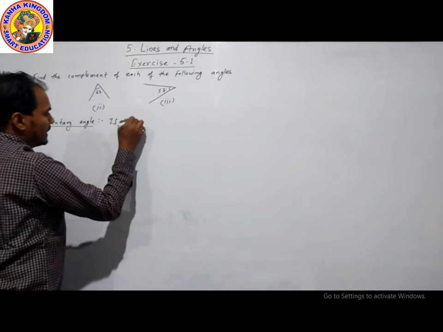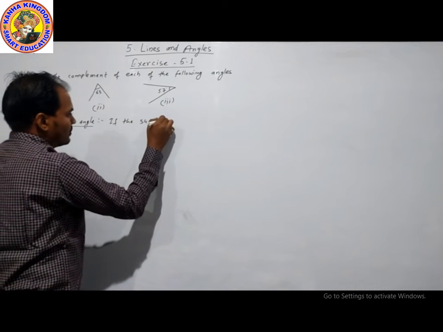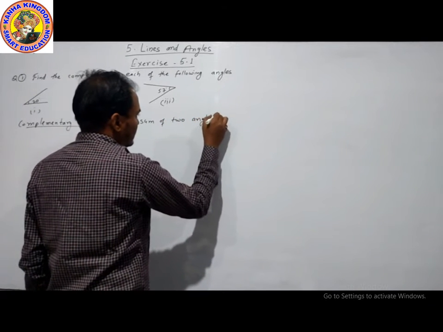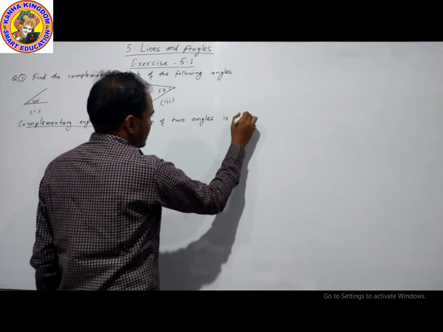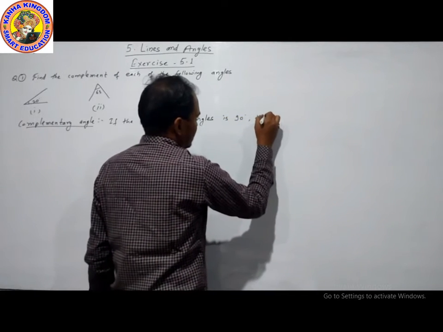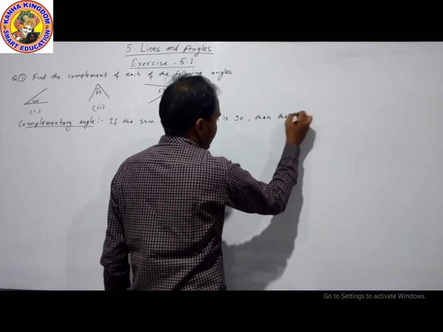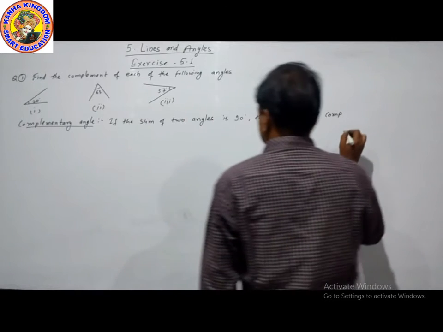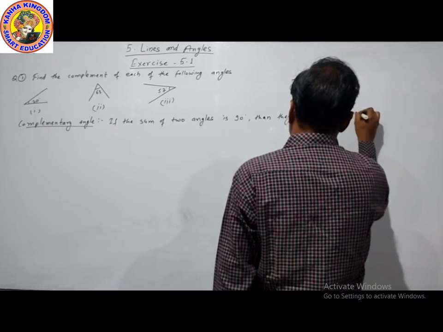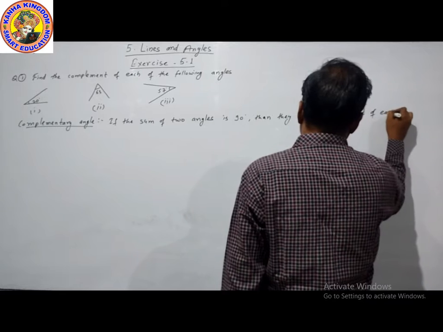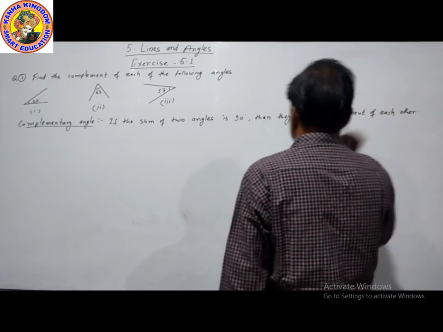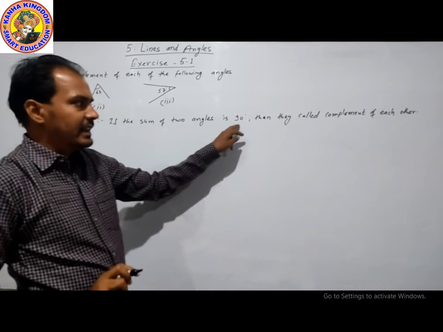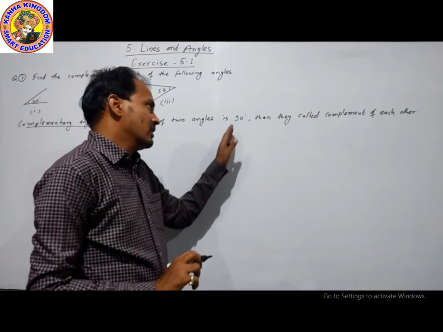If the sum of two angles is 90 degrees, then they are called complements of each other.